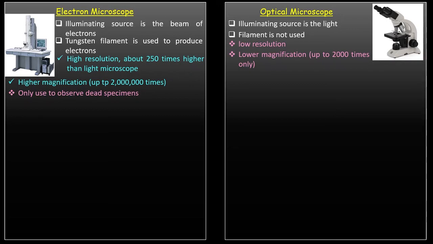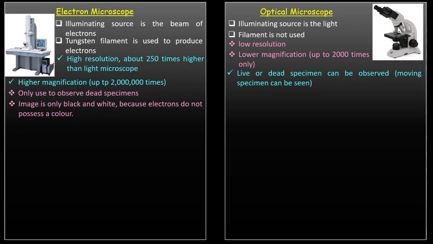It cannot observe living or moving specimens. Unlike the optical microscope, which can see either the live one or the dead one, meaning whether the specimen has already died or is still living, it can be observed by the optical microscope. It does not necessarily have to be dead, and any moving specimen can be seen.